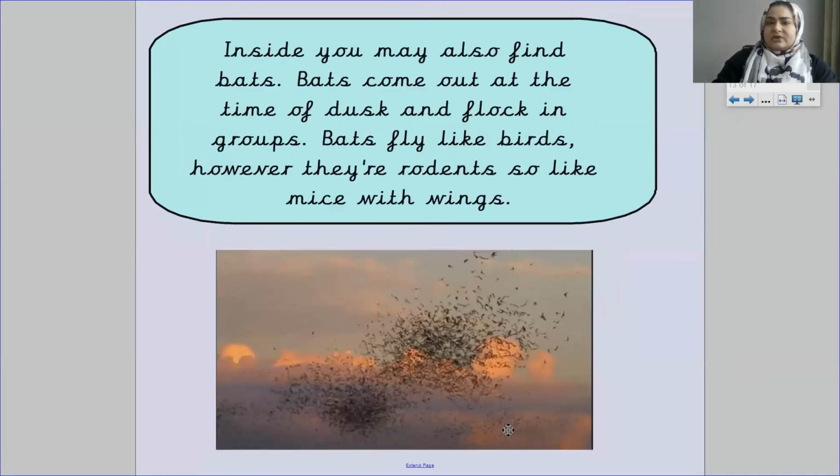Inside, you may also find bats. Bats come out at the time of dusk and flock in groups. Bats fly like birds, however, they are rodents, so they look like mice with wings.